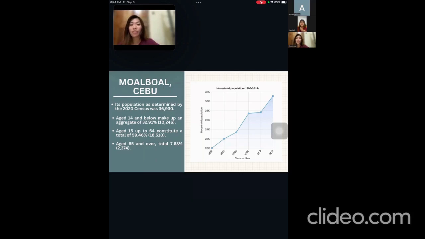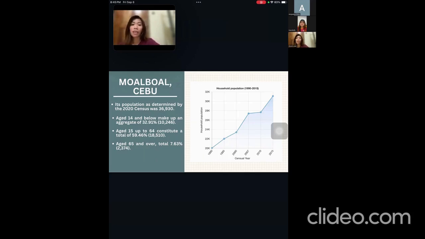Those aged 15 up to 64, roughly the economically active population and actual or potential members of the workforce, constitute a total of 59.46%, or 18,510. And lastly, the old dependent population, consisting of the senior citizens, those aged 65 and over, are a total of 7.63%, or 2,374 in all.